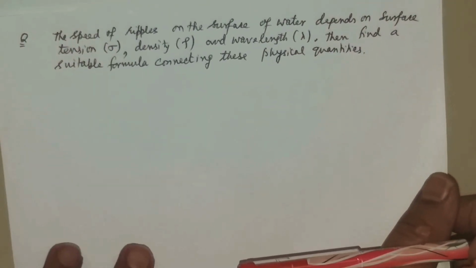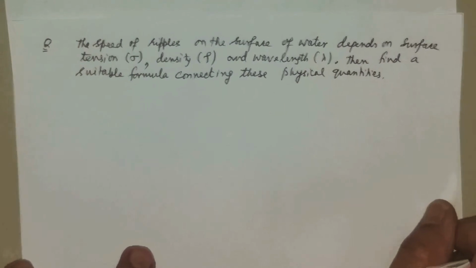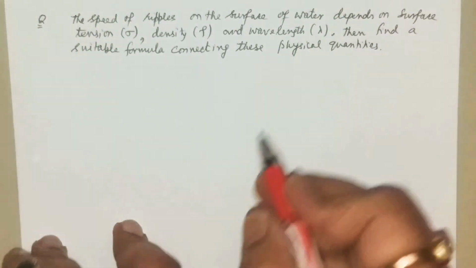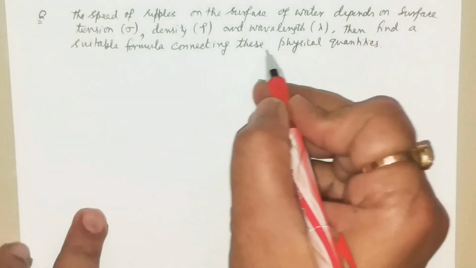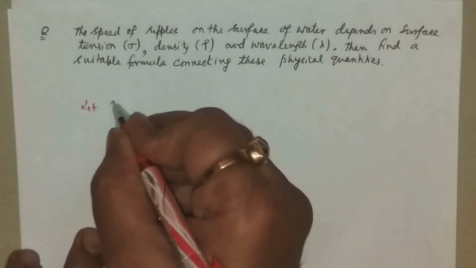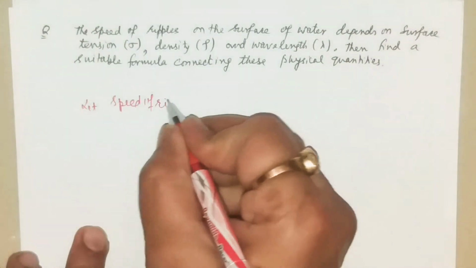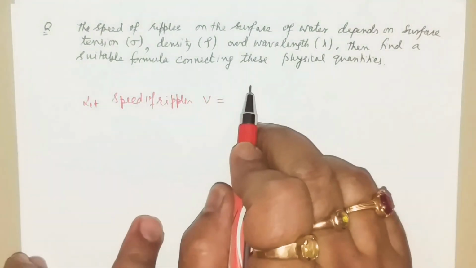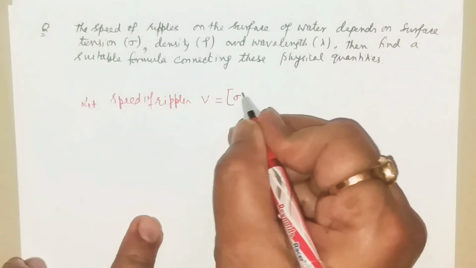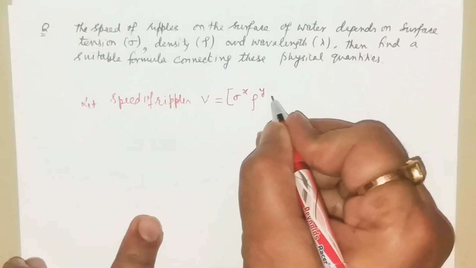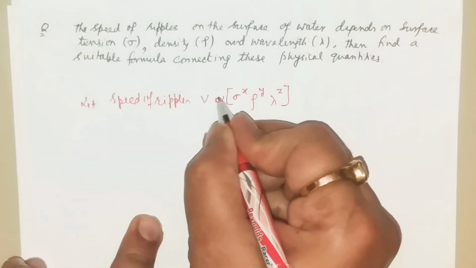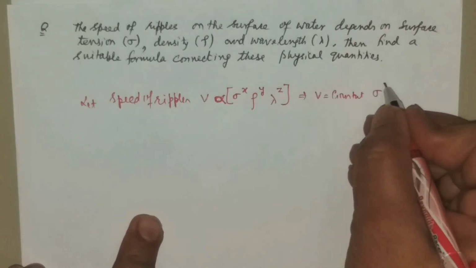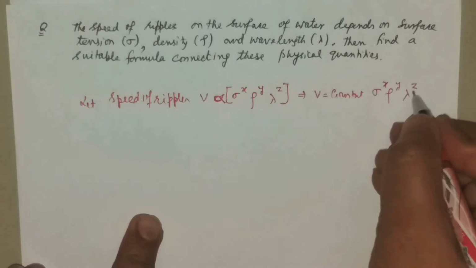The speed of ripples, meaning the water waves on the surface of water, they are called ripples, depends on the surface tension, density and wavelength. Then find a suitable formula connecting these physical quantities. Let speed of ripples, v, be equal to, they depend upon this but we don't know in what power they are. Let us say this is sigma to the power x, density to the power y and lambda to the power z. It depends means it is proportional to. So therefore this velocity is equal to constant into sigma to the power x, density to the power y and lambda to the power z.